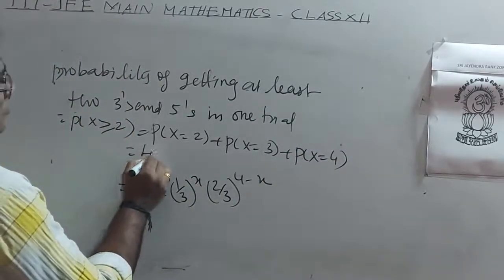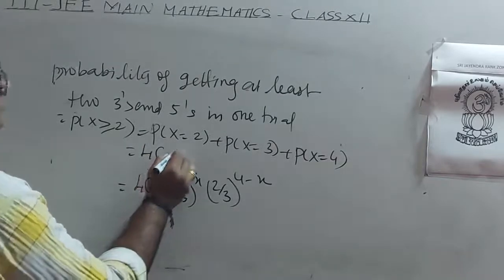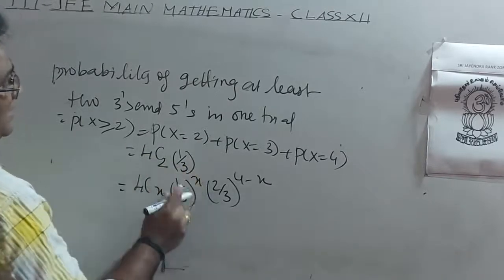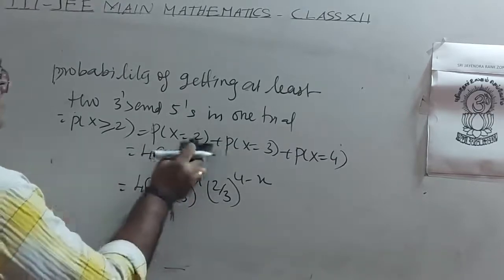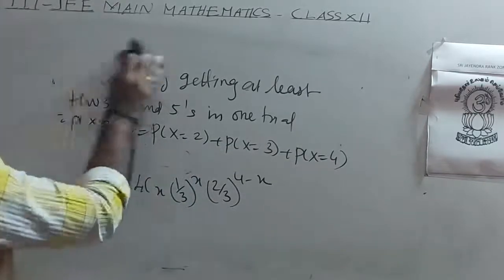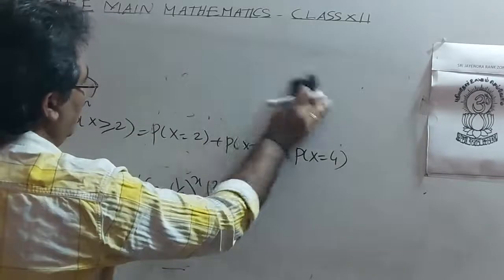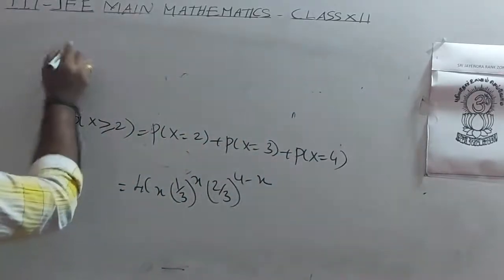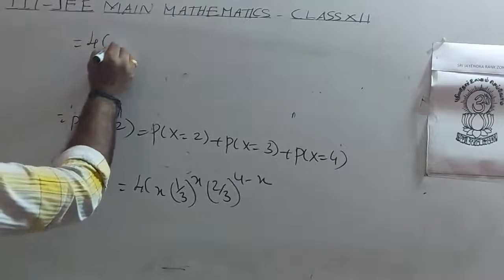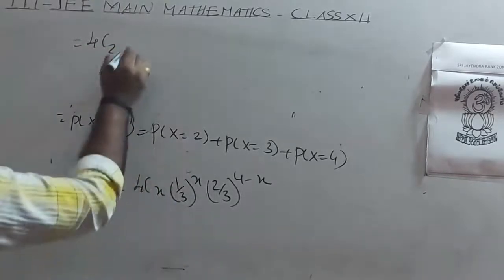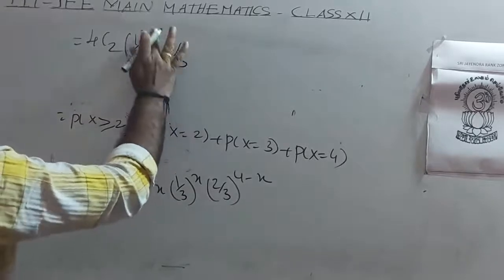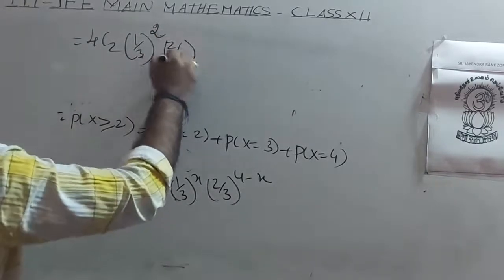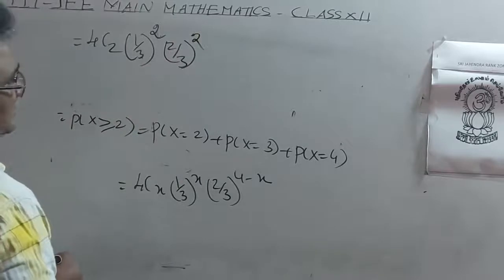That is 4C2 (1 by 3) whole squared (2 by 3) whole squared.